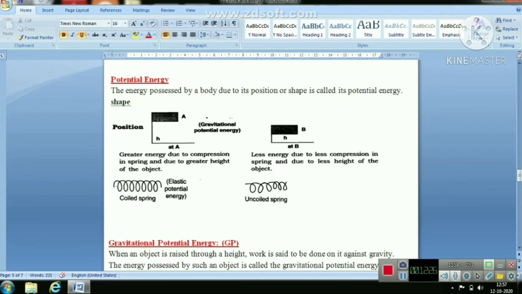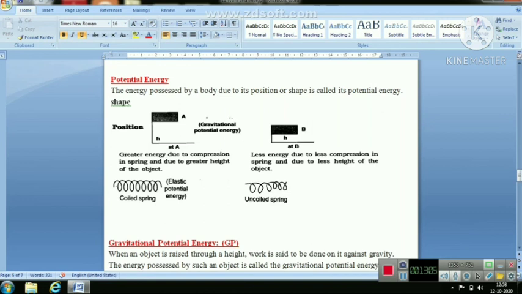When we coil the spring, then greater energy is stored in the spring because in the compression the spring acquires more energy. As well, when we raise any object to a height h, the greater the height, the greater is the potential energy, and that energy is against the Earth's gravitational force. Therefore, this is called gravitational potential energy.